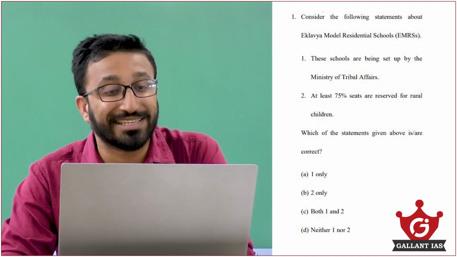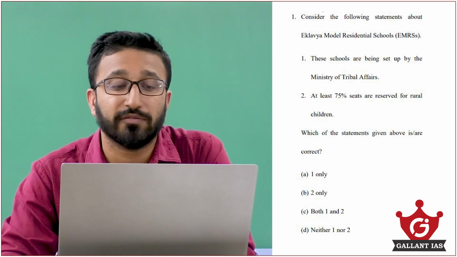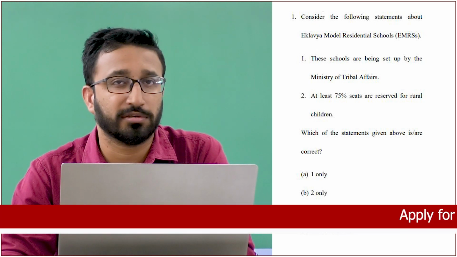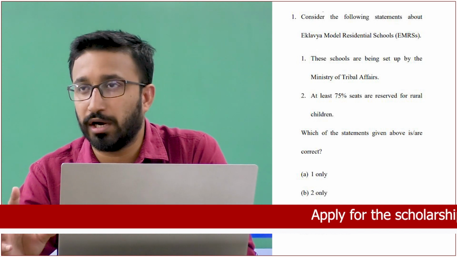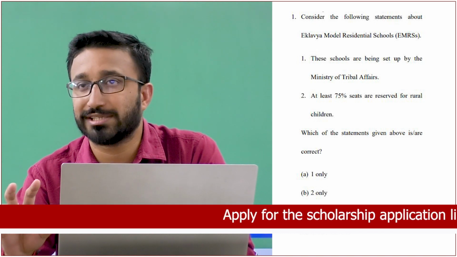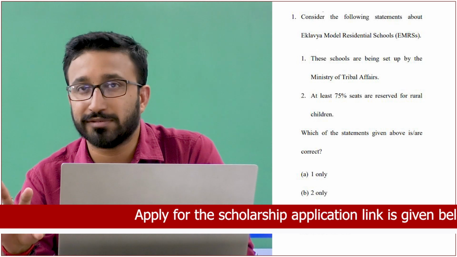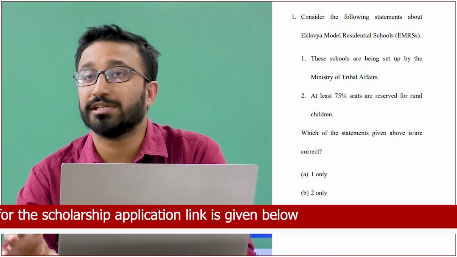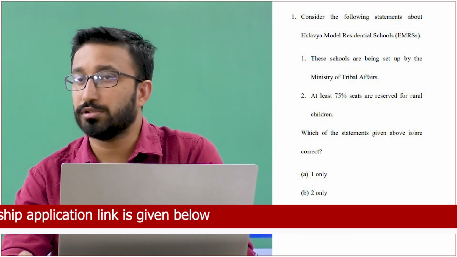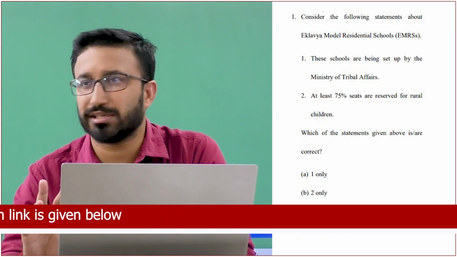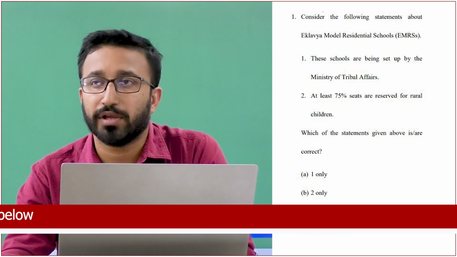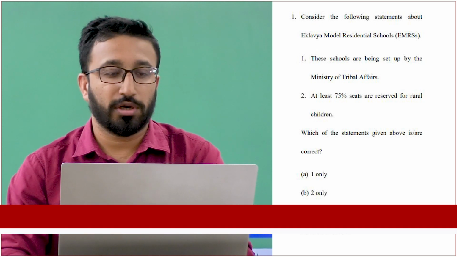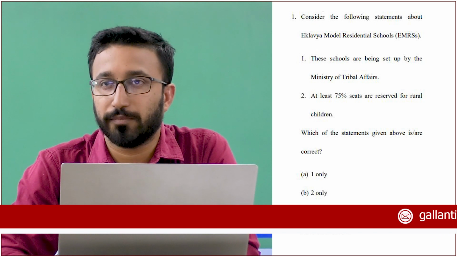The second statement is that at least 75% seats are reserved for rural children. There is no such criteria regarding reservation. Eklavya model residential schools are established only in blocks where there is 50% ST population. That is the only criteria for establishing these schools, and there are no criteria regarding reservation at all. So statement 2 is incorrect and statement 1 is right. The correct answer is A, 1 only.